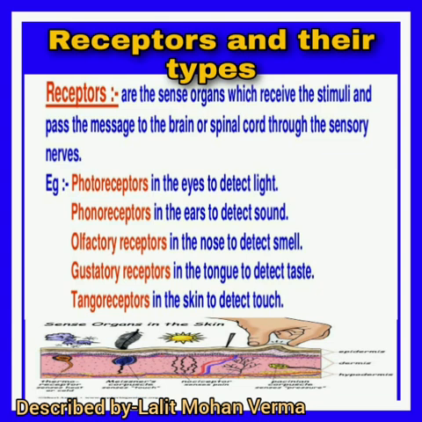There are some receptors and their types. Receptors are the sense organs which receive the stimuli and pass the message to the brain or spinal cord through the sensory nerve. For example, photoreceptors in the eyes detect light. Phonoreceptors in the ears detect sound. Olfactory receptors in the nose detect smell. Gustatory receptors in the tongue detect taste. Tangoreceptors in the skin detect touch. Phonoreceptors are also called auditory receptors.